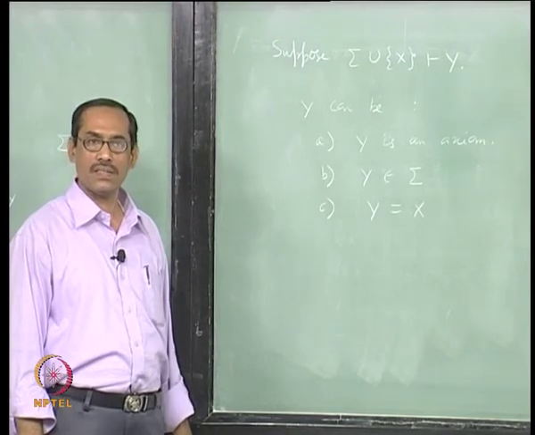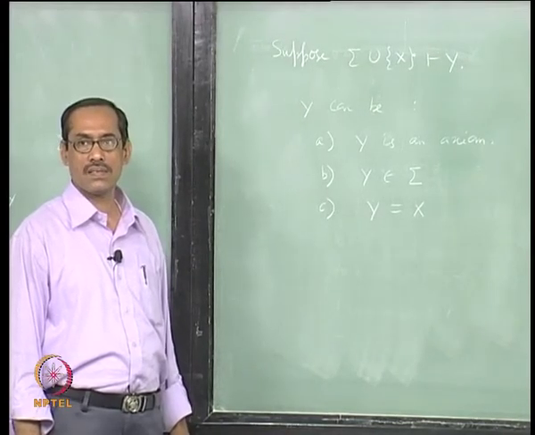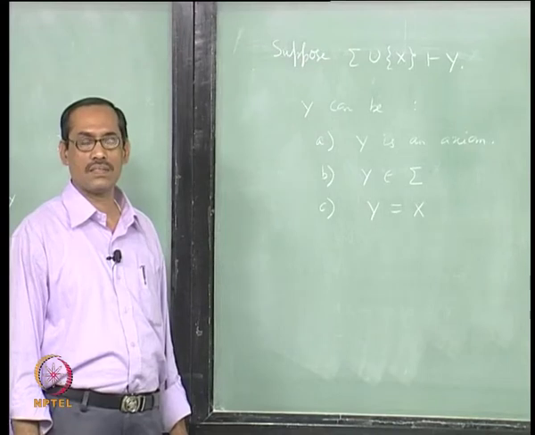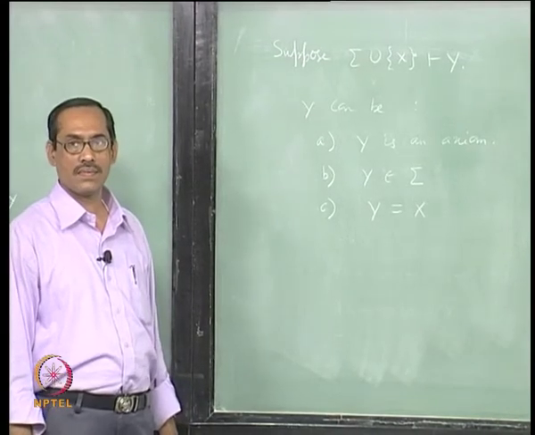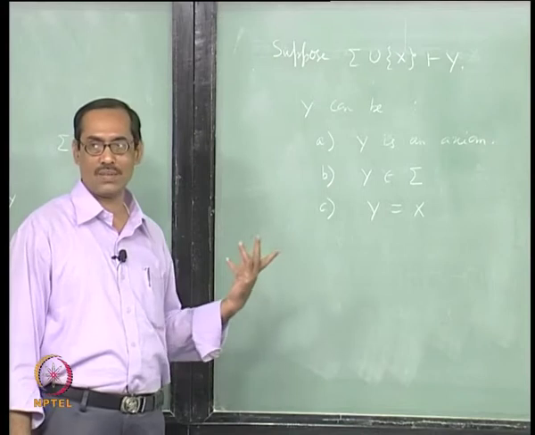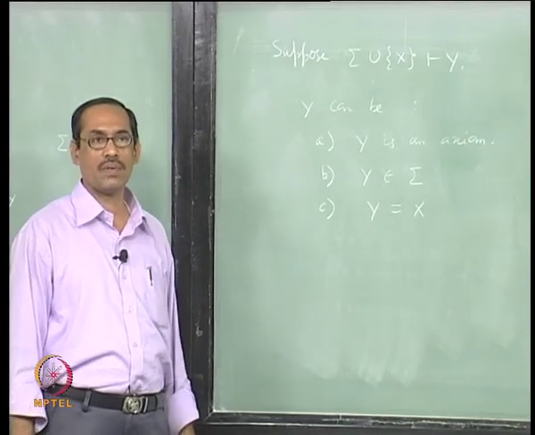Anything else? How can y follow from sigma union x?